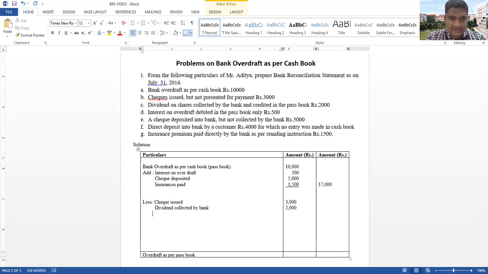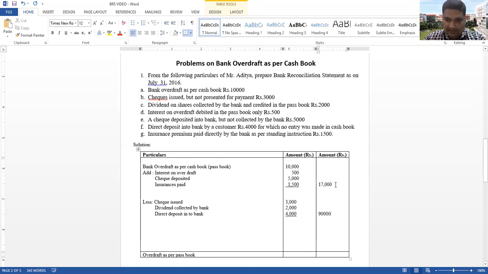And then one more item is there, the direct deposit into bank. In the inner column, we mention the amount was 4,000 rupees. Then the inner column total you write in the outer column. The total amount was 9,000 rupees.